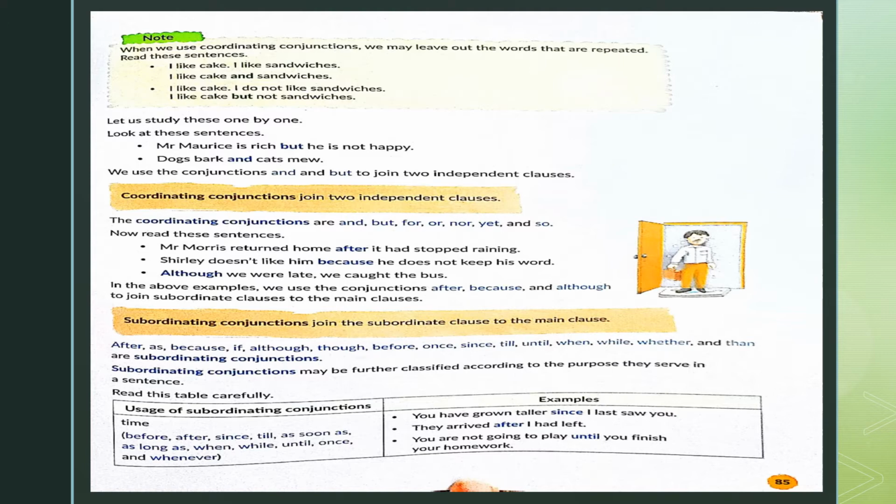For example, you have grown taller since I last saw you. So since here is giving an idea of time in this sentence, hence it is a subordinating conjunction of time. Similarly, they arrived after I had left. Once again, the conjunction after here is giving us an idea of time. Hence, we can say it is a subordinating conjunction of time.